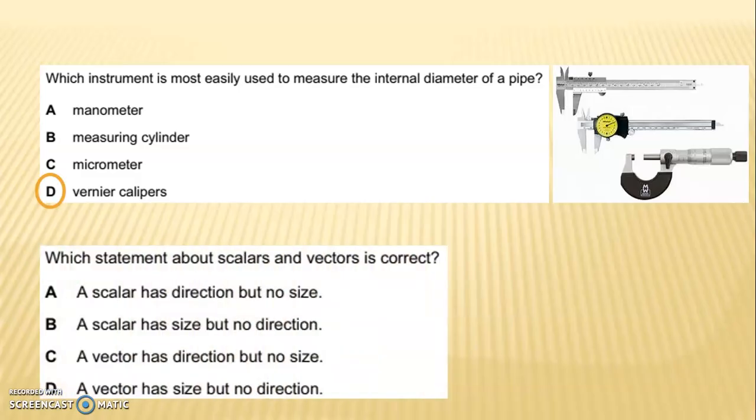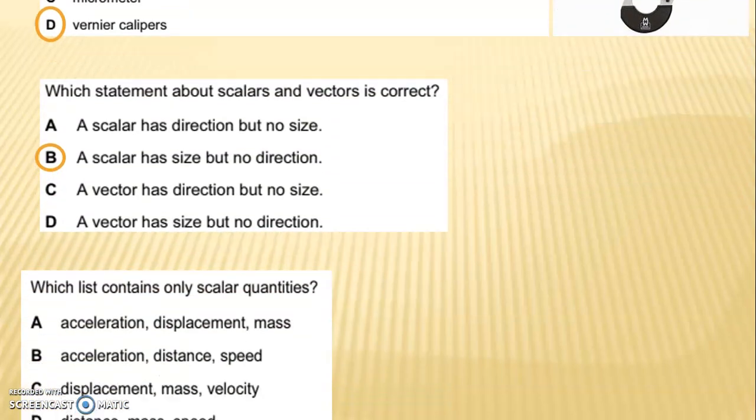Next question is, which statement about scalar and vector is correct? A. A scalar has direction but no size. B. A scalar has size but no direction. C. A vector has direction but no size. And D. A vector has size but no direction. The correct answer is B. A scalar has size but no direction.